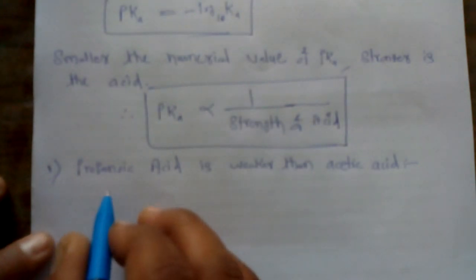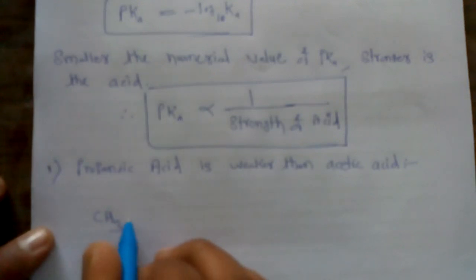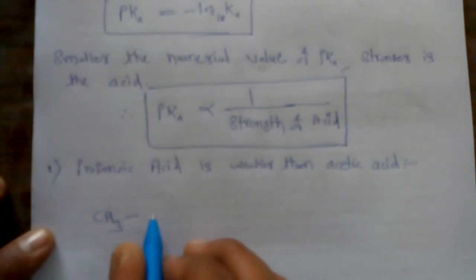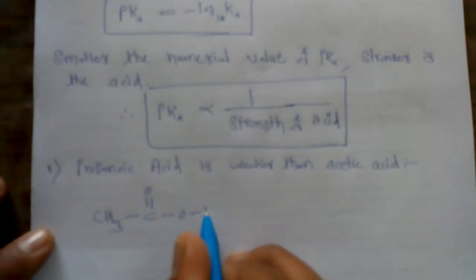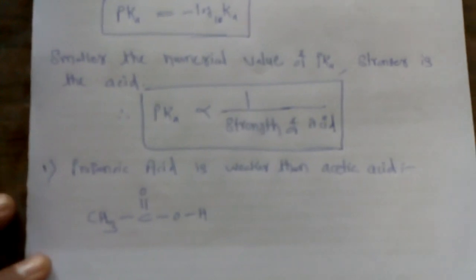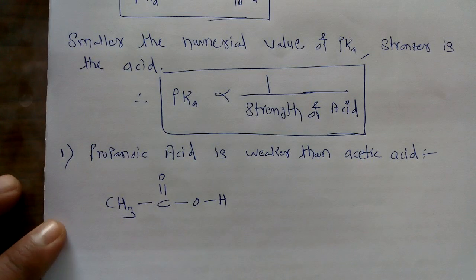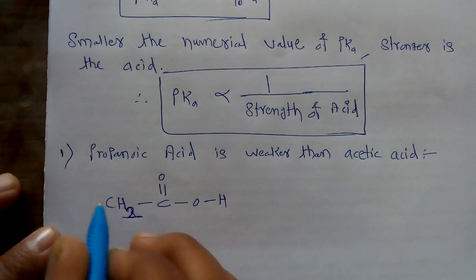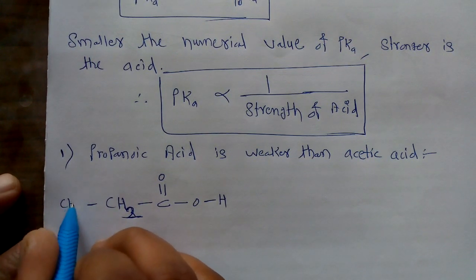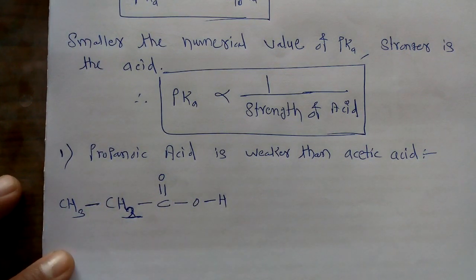The first acid is propanoic acid. We know very well the structure for this propanoic acid: CH3 single bond CH2 COOH.